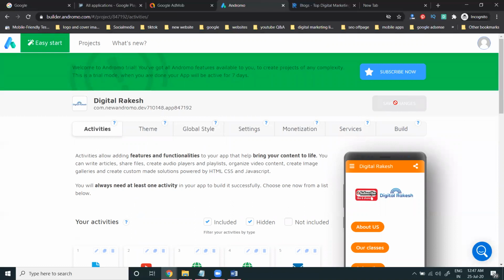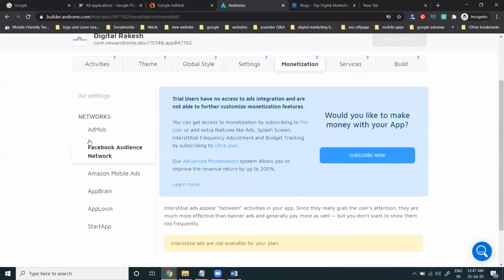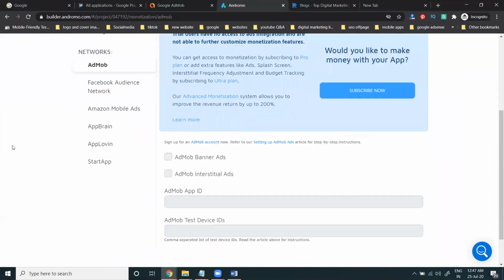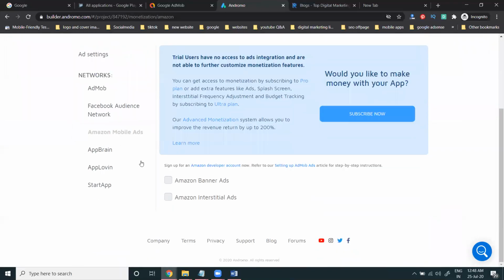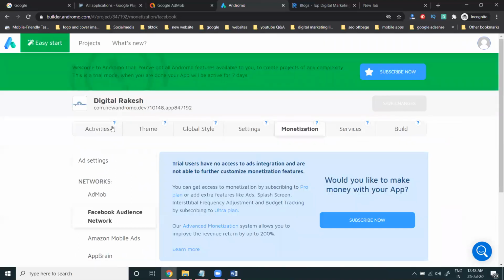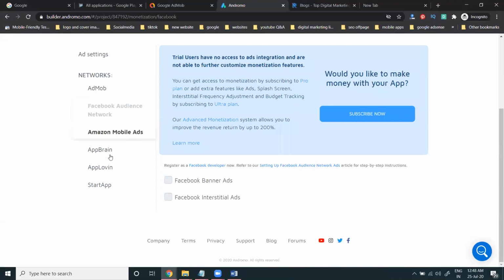Don't build the app until it is finalized. When it is finalized, you can build the application and monetization. You can add AdMob ads, banner or contextual ads, Amazon mobile ads, same option. Facebook Audience Network, same.